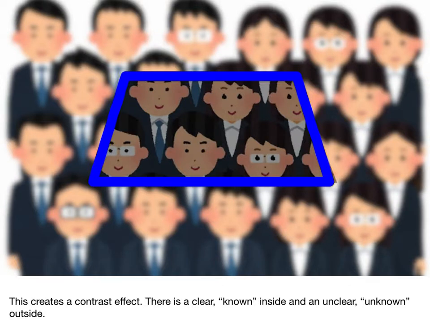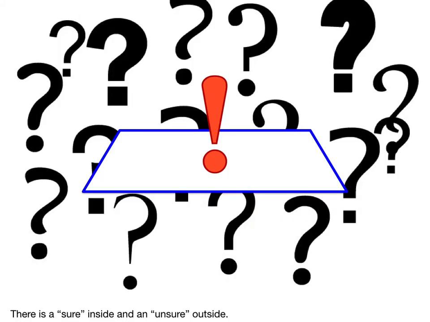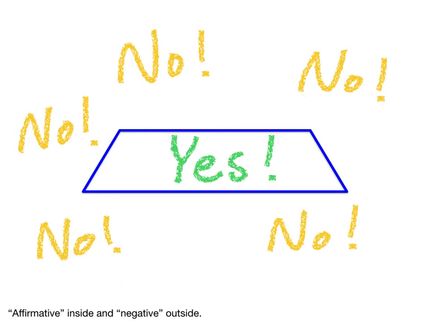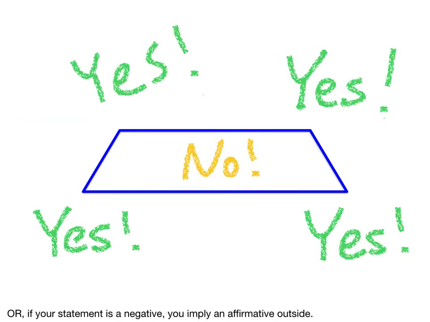This creates a contrast effect. There's a clear known inside and unclear unknown outside. There's sure inside and unsure outside. Affirmative inside and negative outside. Or if your statement is negative, you often imply the affirmative outside.